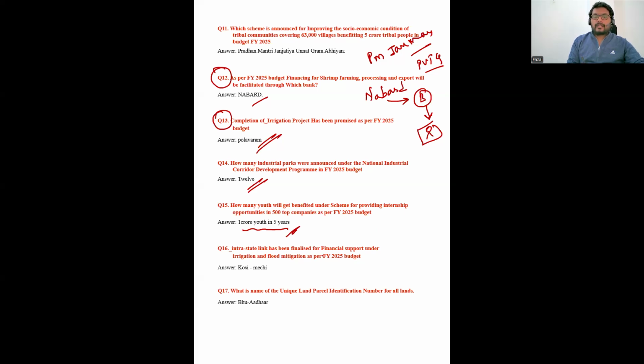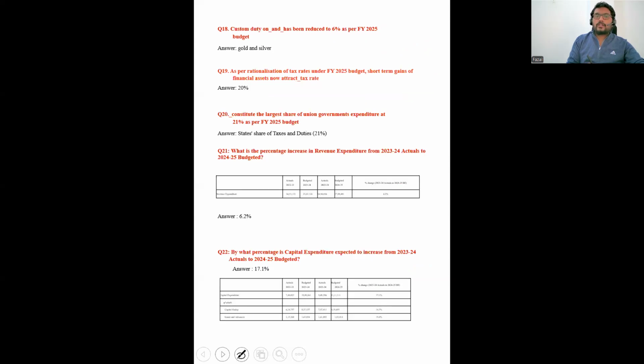Which interstate link has been finalized for financial support under irrigation and flood mitigation as per the 2025 budget? That is Kosi-related interlinking. What is the name of the unique land parcel identification number for all lands? That is Bhu Aadhar. Remember this Bhu Aadhar, this we can expect. Bhu Aadhar is the name of the unique, uniform land parcel identification number for all the lands.